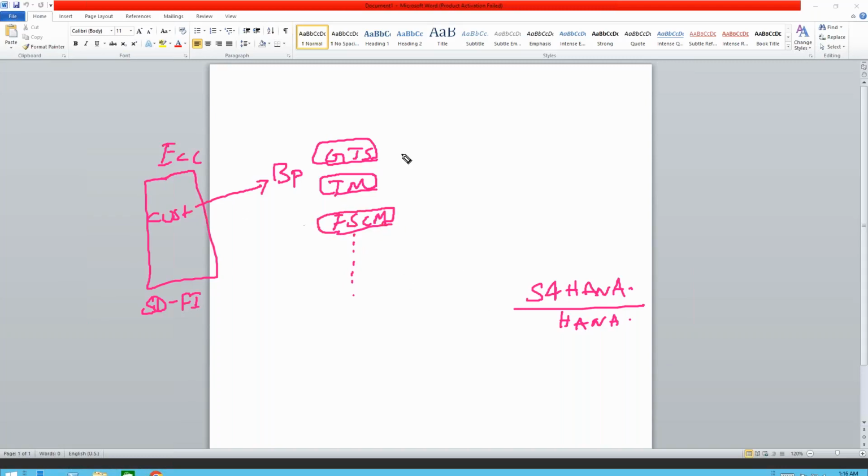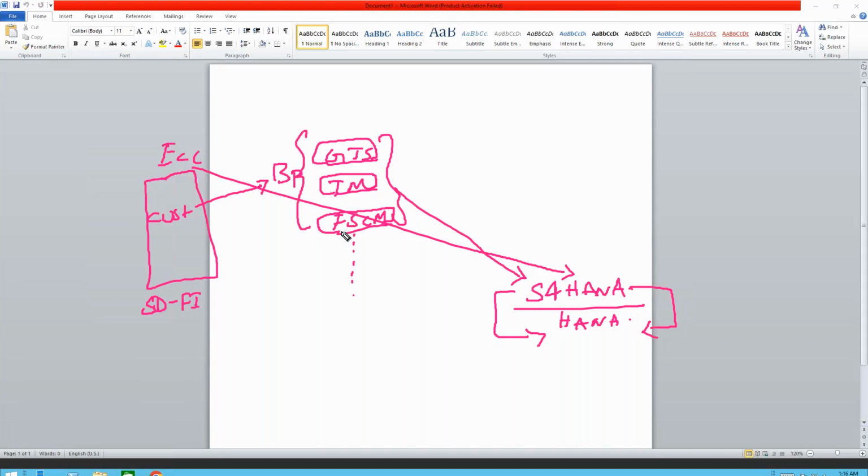But now all the new dimensional modules are in the SAP S4 HANA platform, and the ERP is also on the same platform using the same database. Everything is using the same database. So when the majority of the modules are using business partner, and now everything is sitting on the same system, then again why do we need to create a customer and again transfer that? There is no purpose in the transfer because there is no such landscape where we can transfer. Everything is using the same database. We can't even transfer them. So SAP has made it such a way.